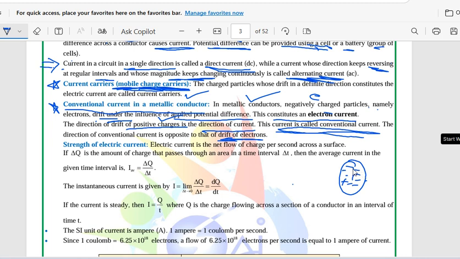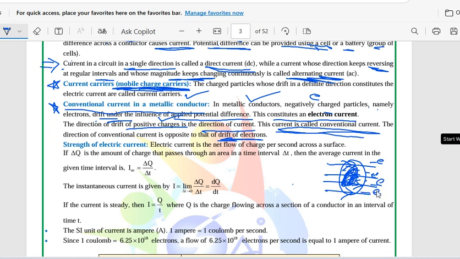If you apply a potential difference across that conductor, the negative charges will drift, the negative charges will start moving due to the applied potential difference. This constitutes an electric current, we know that. But the direction of drift of positive charges is the direction of current. Suppose the electrons are moving like this, that is negative charges,